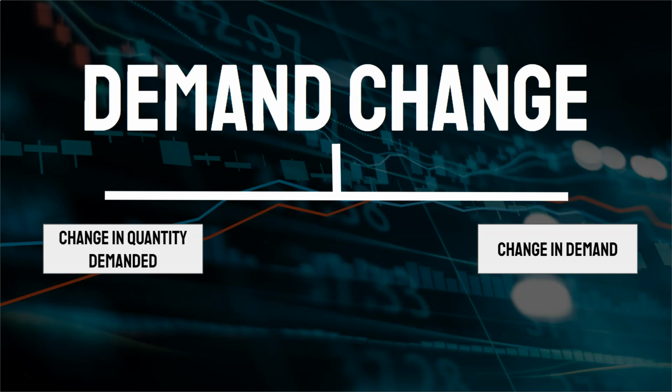Demand is always subject to changes. And this could be a change in the quantity demanded or the change in demand. These two terms sound very similar, but they're not. Change in quantity demanded means that the demand is changed due to an increase or decrease in the price of that commodity. For example, if the price of Coca-Cola increases, the demand decreases because demand and price have an inverse relationship.